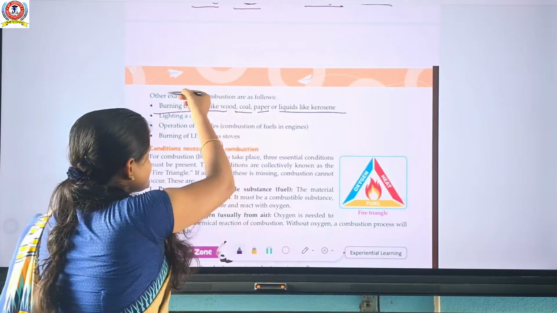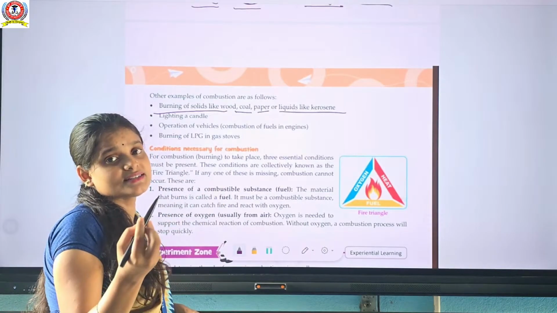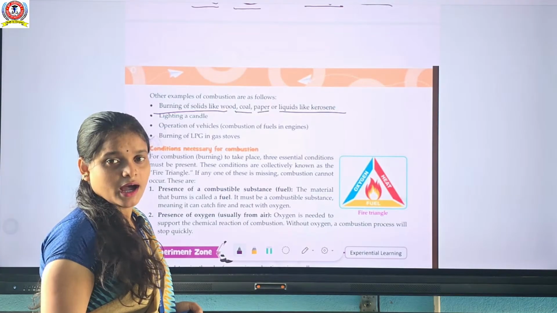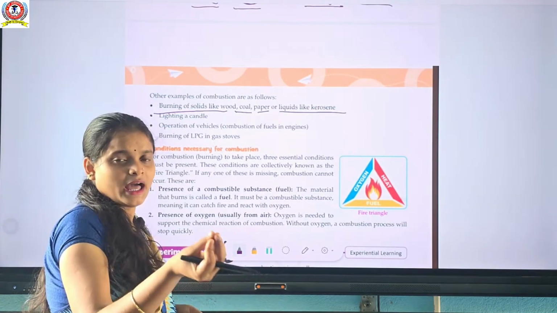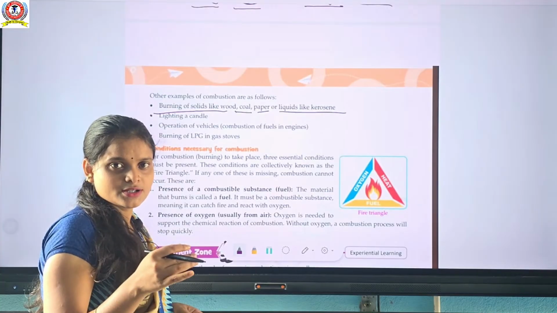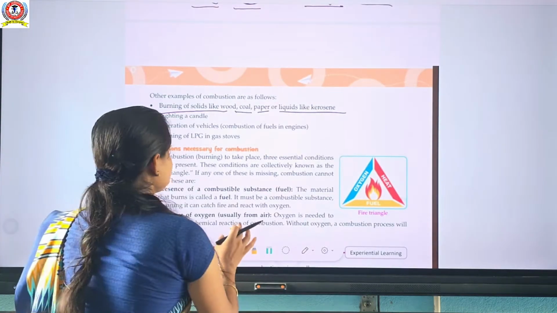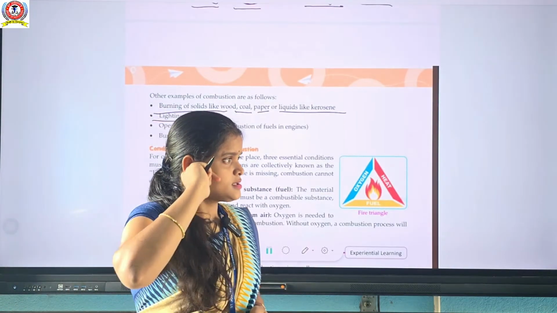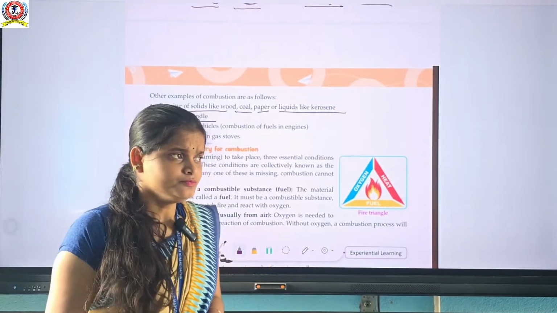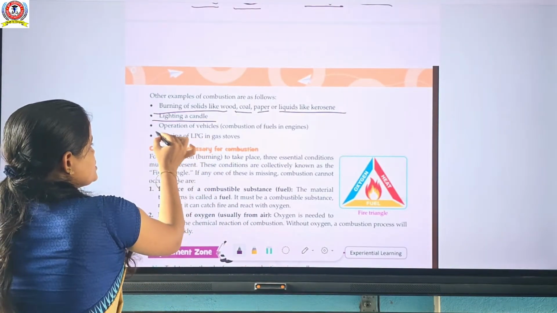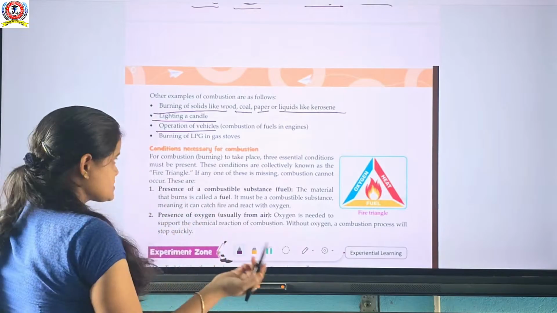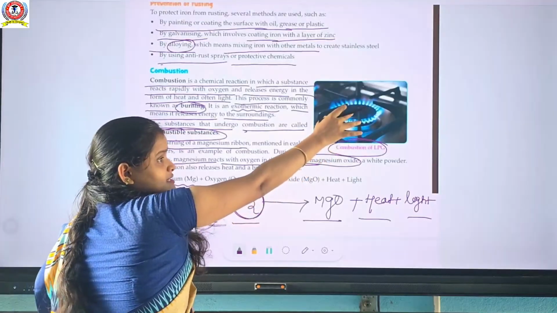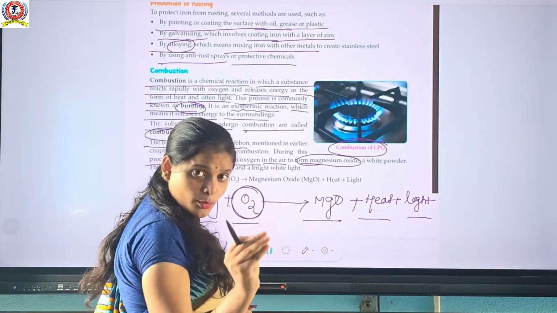Okay, and these reactions occur in the presence of oxygen, because oxygen is needed to burn. Fire needs the presence of oxygen. And carbon dioxide helps in extinguishing fire. So lighting a candle is a combustion process. Operation of a vehicle is a combustion process. Burning of LPG gas in a stove is also an example of combustion.